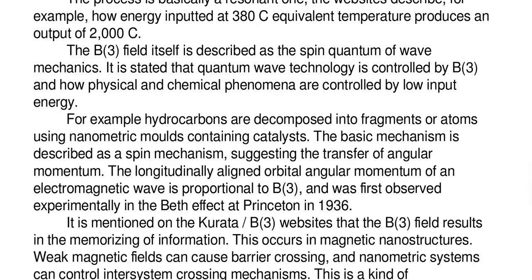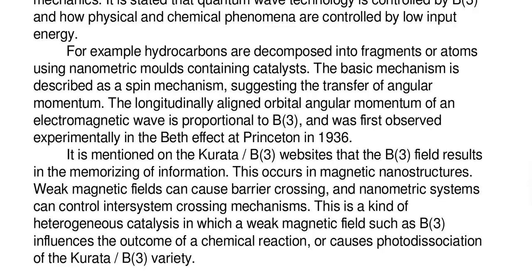The basic mechanism is described as a spin mechanism, suggesting the transfer of angular momentum. The longitudinally aligned orbital angular momentum of an electromagnetic wave is proportional to B3 and was first observed experimentally in the Beth effect at Princeton in 1936.